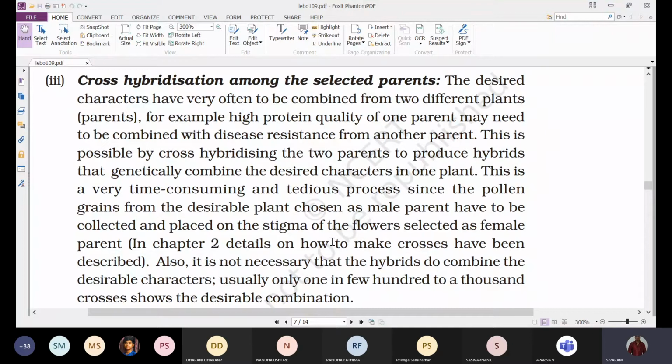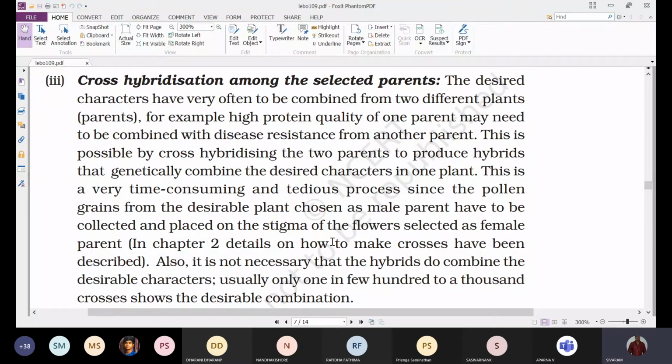So how can we bring those two desirable characters, which are present in two plant varieties, into one plant variety? That is done by hybridization, or crossing the two parents. This process of crossing the two parents to bring those two desirable characters into one plant variety, we call hybridization.